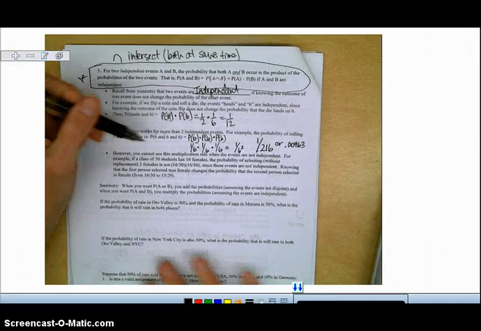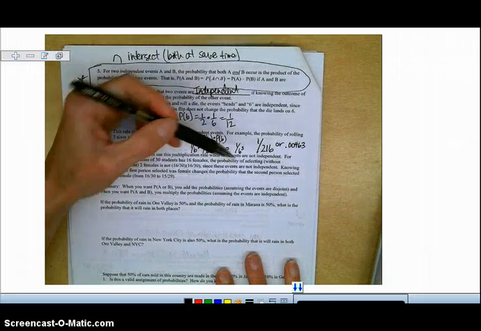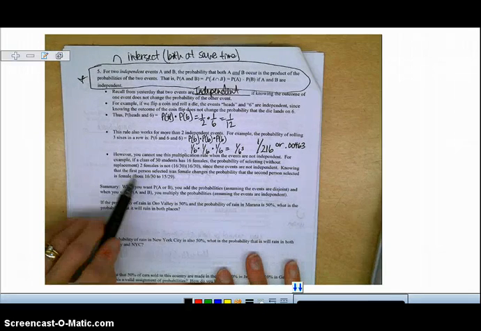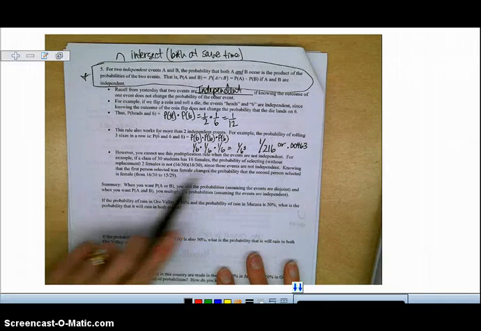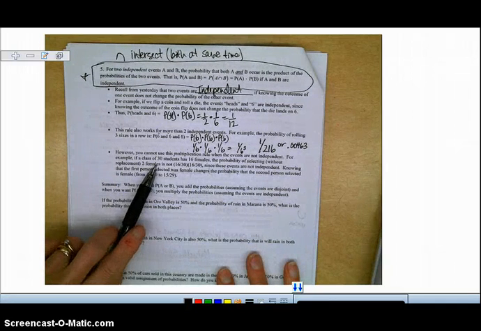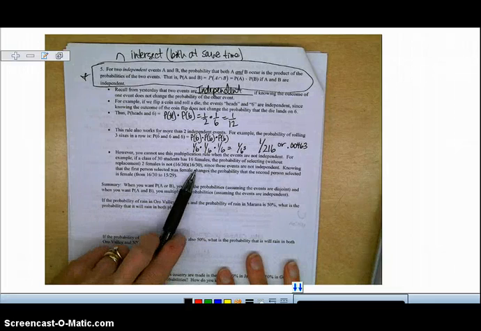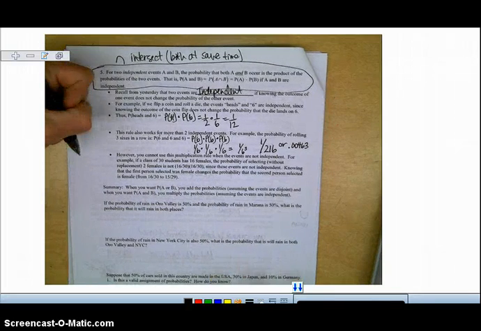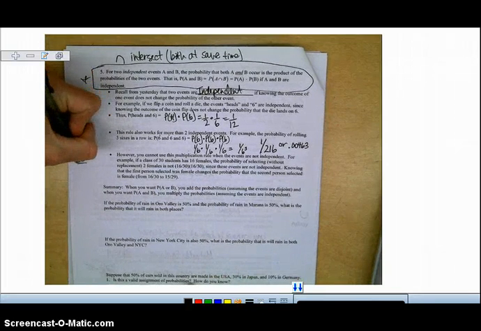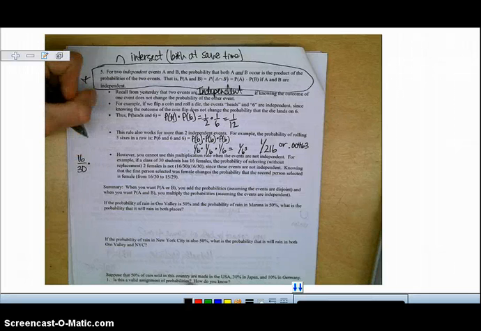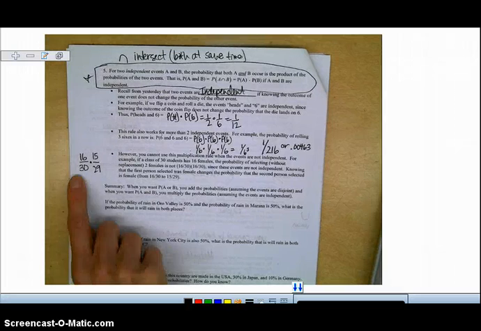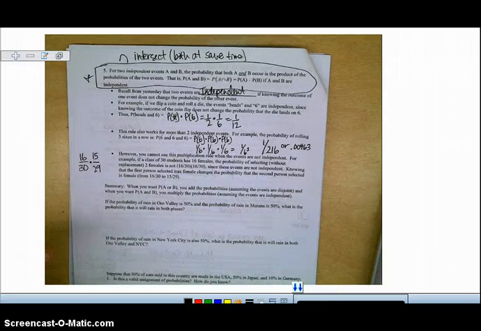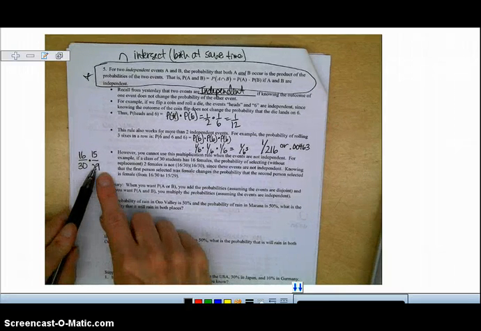All right, so you cannot use this multiplication rule when the events are not independent. For example, if a class of 30 students has 16 females, the probability of selecting without replacement 2 females is not 16 over 30 times 16 over 30. Instead, when you select the first female, it would be 16 over 30 times the probability of getting the second female. Well, now how many females are in the room? There's 15 and there's only 29 people.